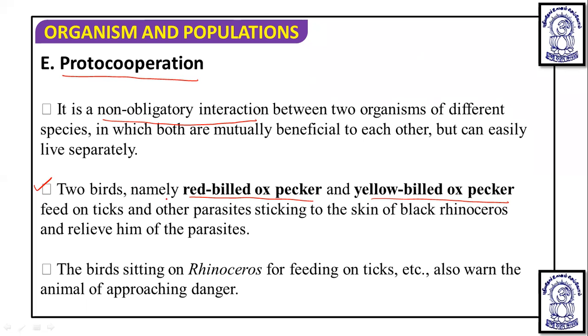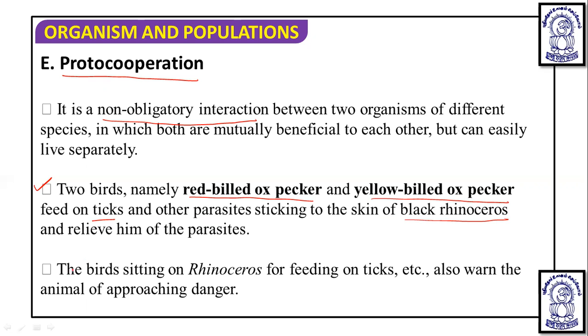Now these oxpeckers sit on the back of the black rhinoceros and feed on the ticks and other parasites sticking on its skin, and they relieve the rhinoceros of the parasites.